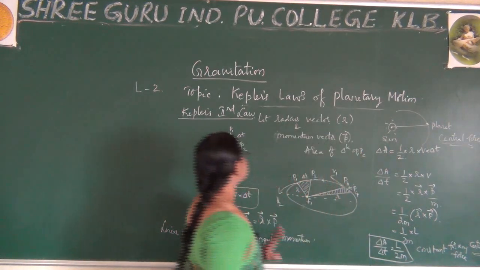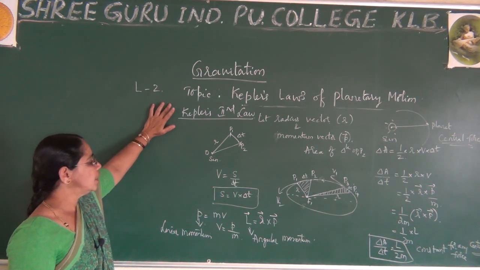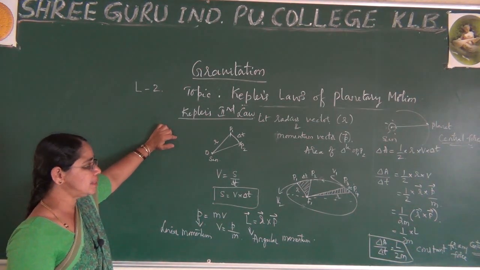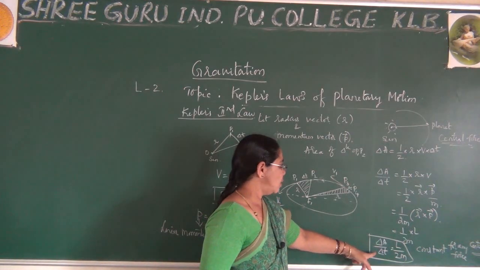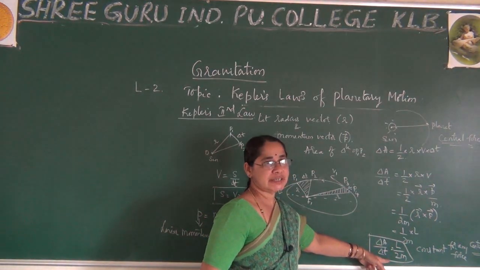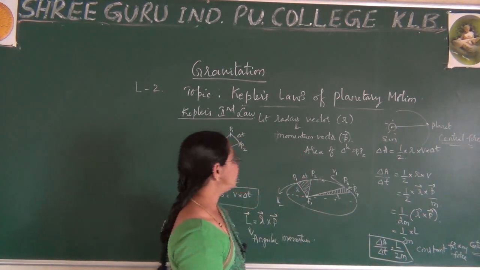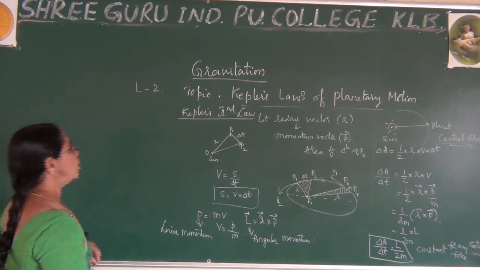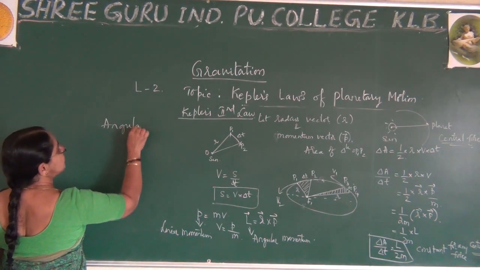Right? Just now we have done Kepler's laws of planetary motion, where we observed that the aerial velocity always remains constant. At the same time, I said angular momentum here. Therefore, Kepler's second law explains that angular momentum is conserved.